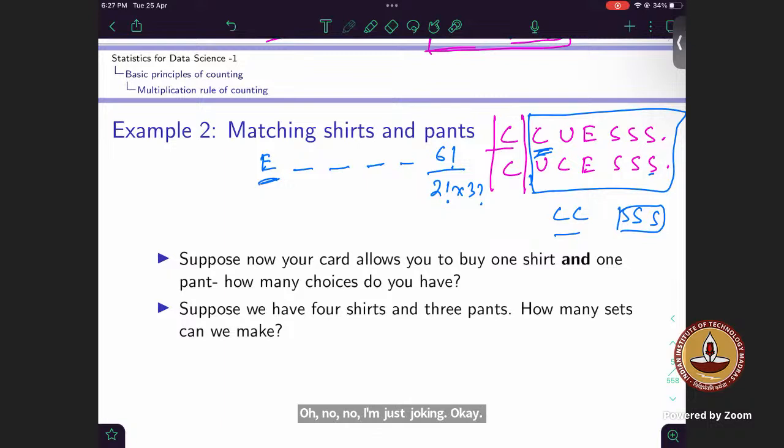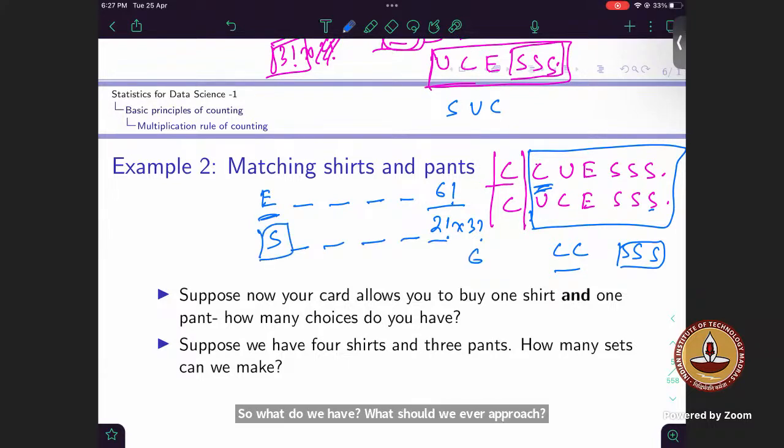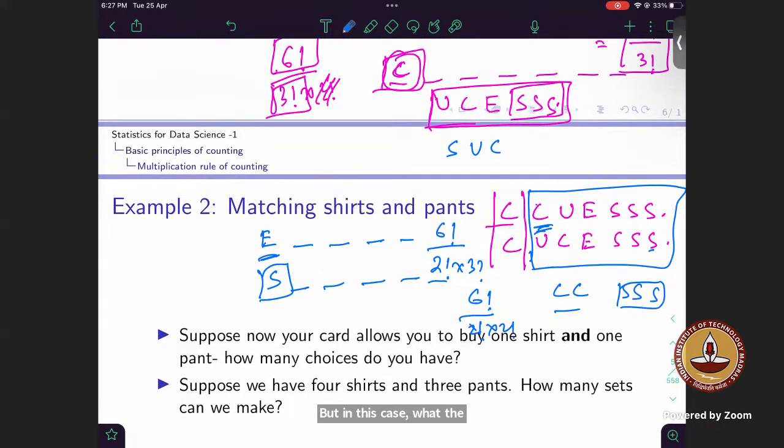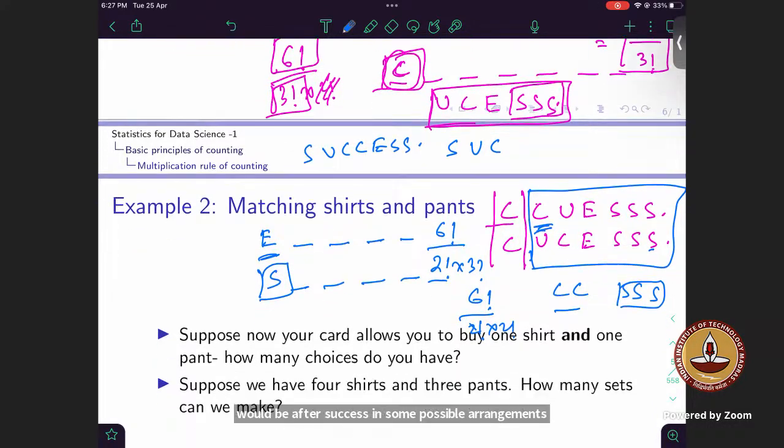Okay, so basically it happens. After S, because it is already included in success, what should be our approach? If we include every letter after S, meaning fixing S, and try to do it in a similar way, that is 6 factorial by, ideally, 2 factorial into 2 factorial, right? But the possible problem is that we'll also be arranging some letters which would come after success, meaning arrangements which come alphabetically after success. So we have to be very cautious about that part.